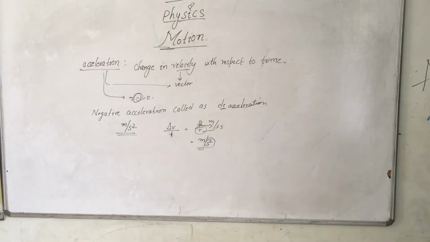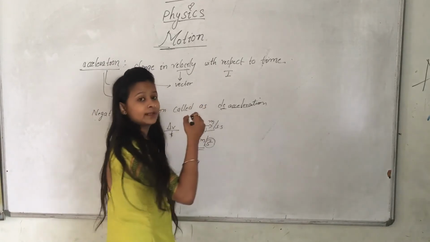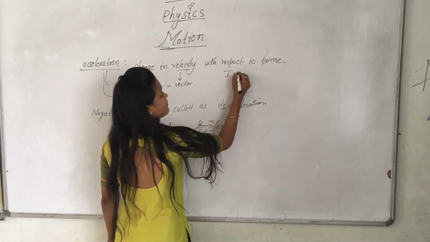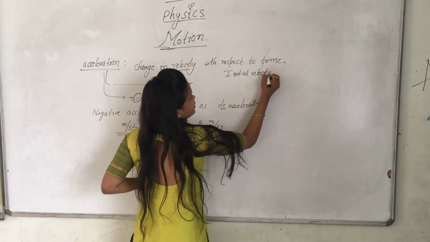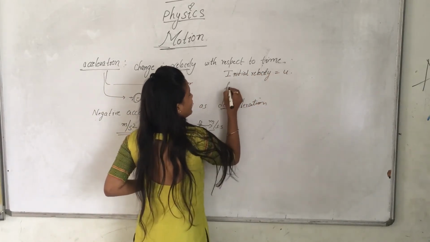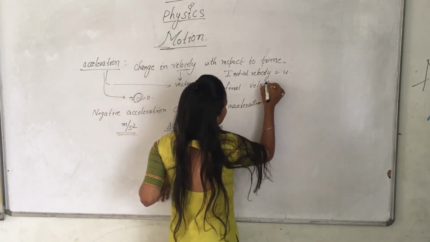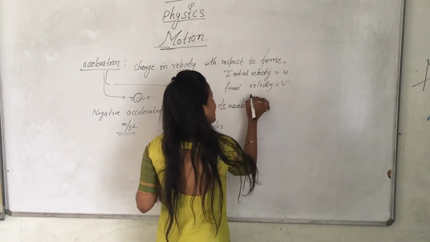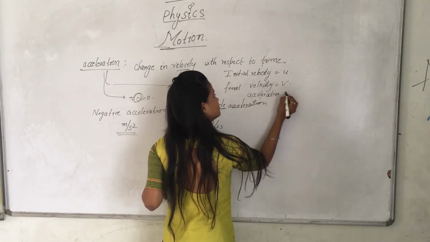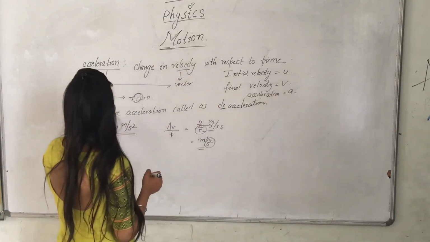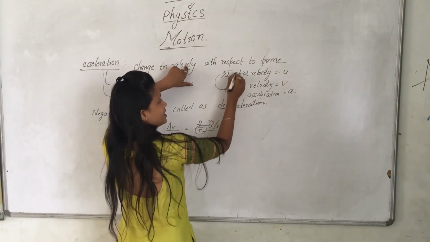Suppose initial velocity is u and the final velocity. Before I have said you the symbols. What is the initial velocity symbol? The symbol of initial velocity is u, final velocity is v, and acceleration symbol is a. Acceleration, I have said you, is change in velocity. Change in velocity means difference between final and initial.